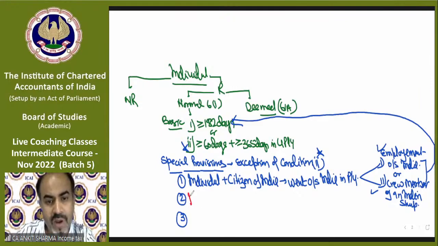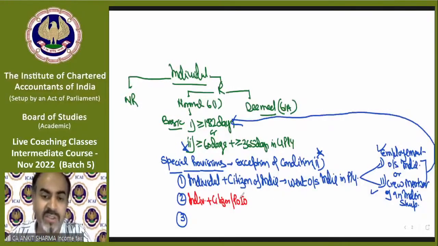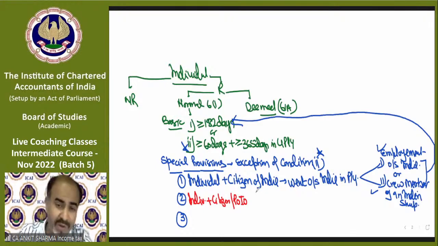So if you are an individual plus a citizen or a person of Indian origin. Now you can judge the beautiful difference between the first exception and the second. The first is only for a citizen of India, not for a person of Indian origin.